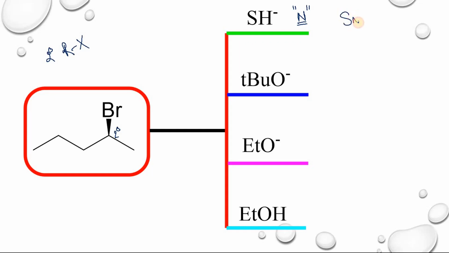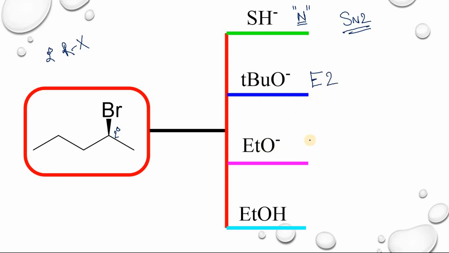There is an SN2 type of nucleophilic substitution reaction. Suppose if you take bulky base, tertiary butoxide, in this case there is an E2 elimination reaction.